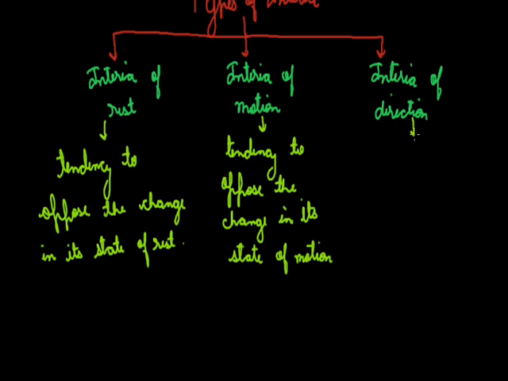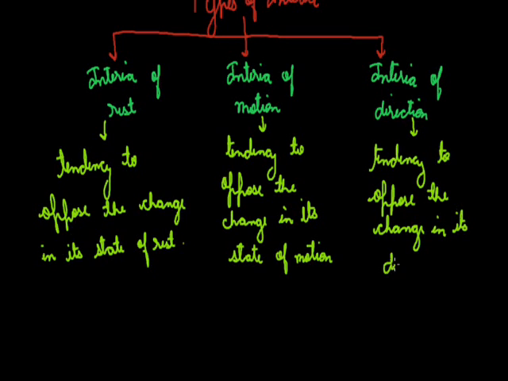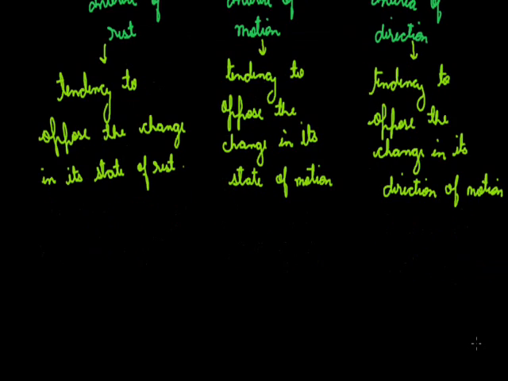While the inertia of direction is the tendency of a body to oppose the change in its direction of motion. Means if a body is moving in a particular direction, it doesn't want to change the direction of its motion. So these are the three types of inertia.